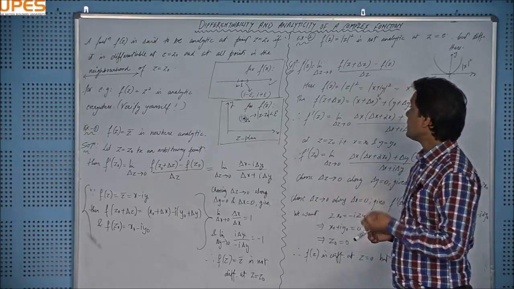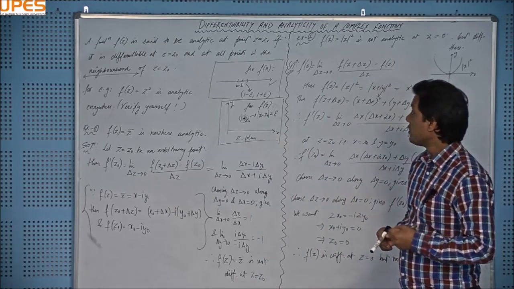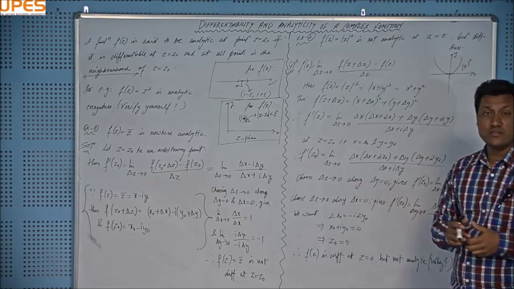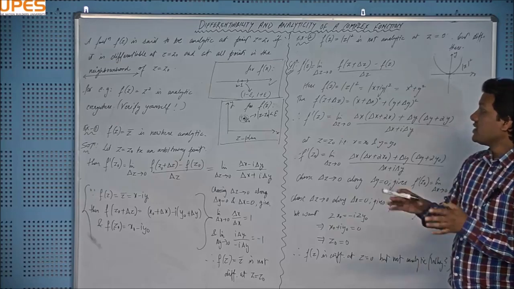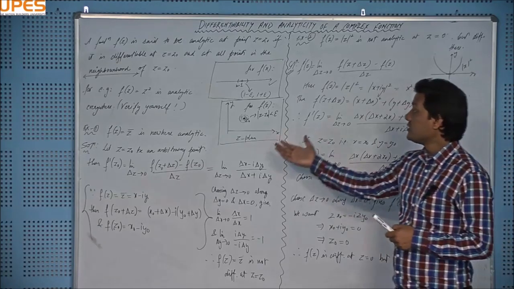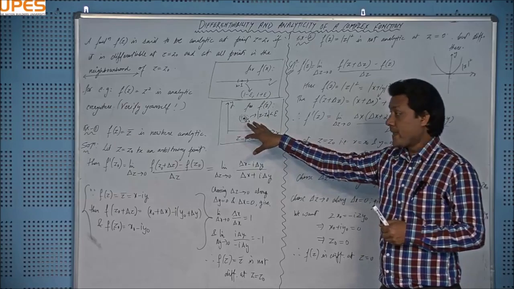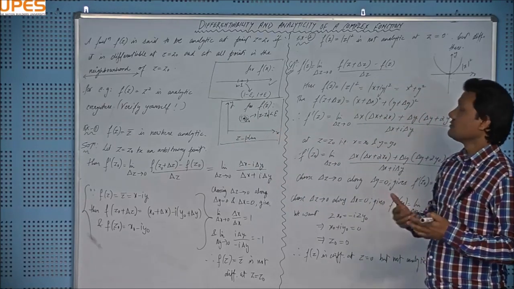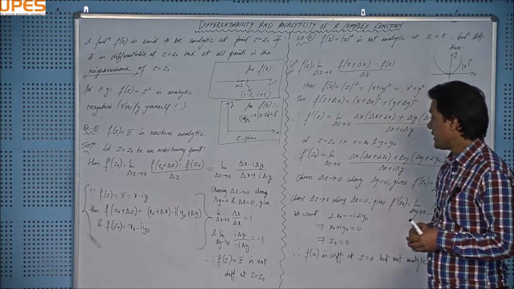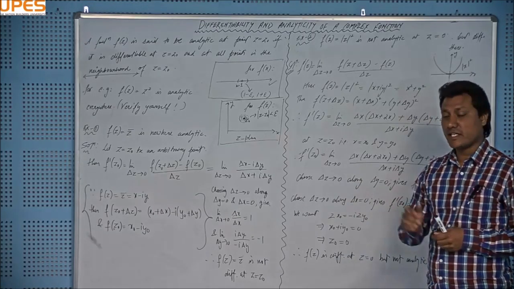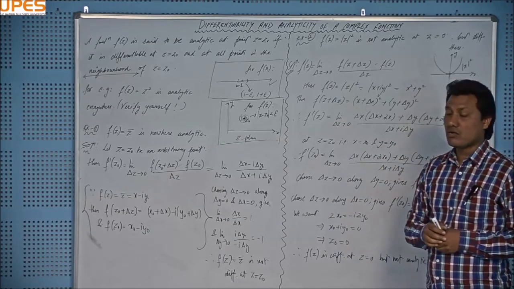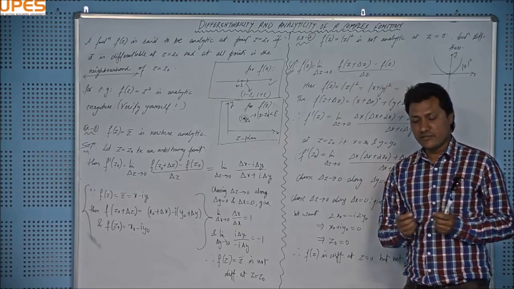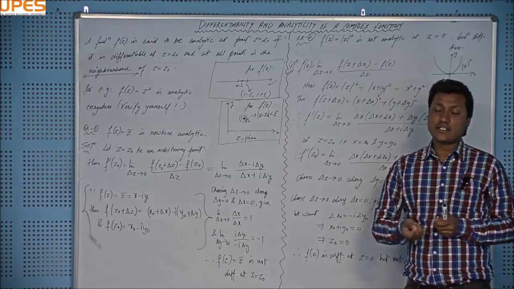So we need some concrete theorem or concrete formula to check the analyticity, right? Because checking differentiability is one thing, but checking analyticity needs some bigger aspect, which needs more points, the points in the neighborhood also. And practically that is impossible. So we'll be needing something different to check the analyticity of a complex valued function, and that will be the part of our next video, called the Cauchy-Riemann equations, a simple test to check the analyticity of a function at some point.